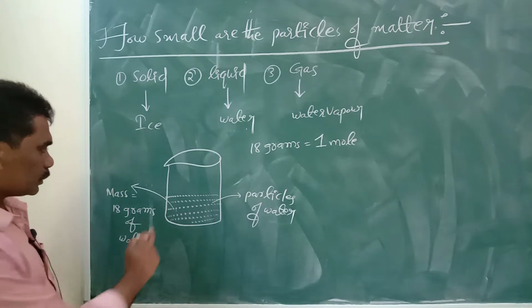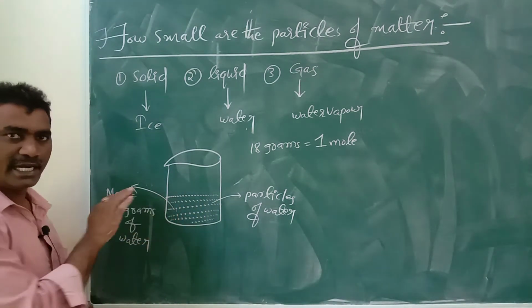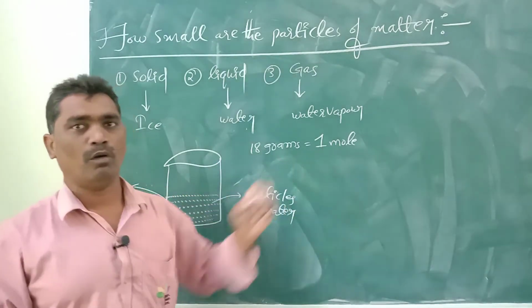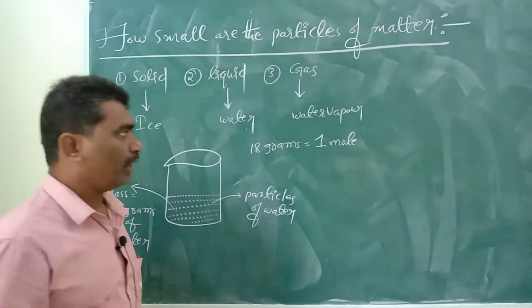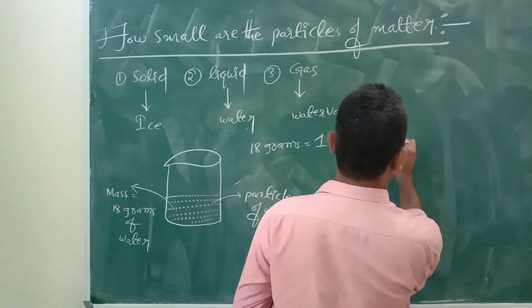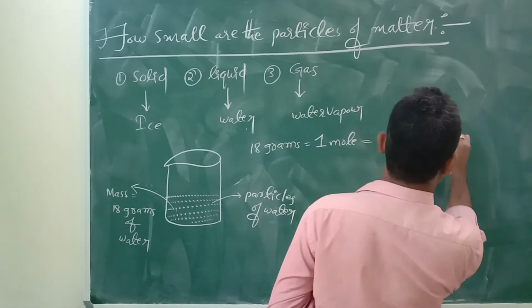The mass of the water is 18 grams. So 1 mole of water will contain 6.023 into 10 to the power of 23 molecules.